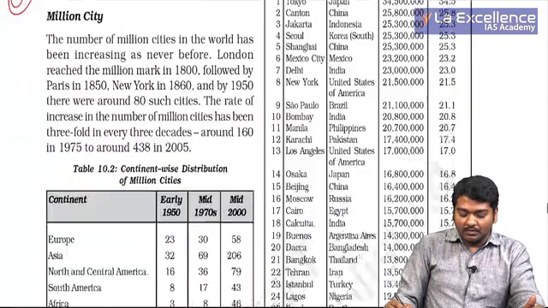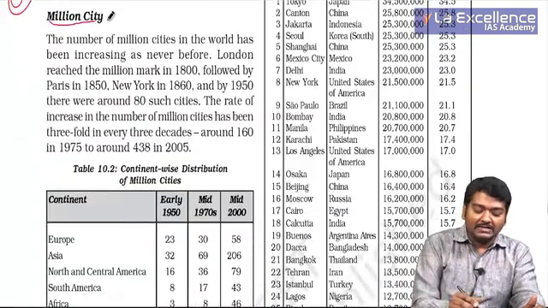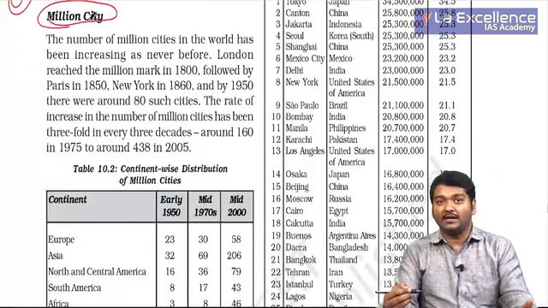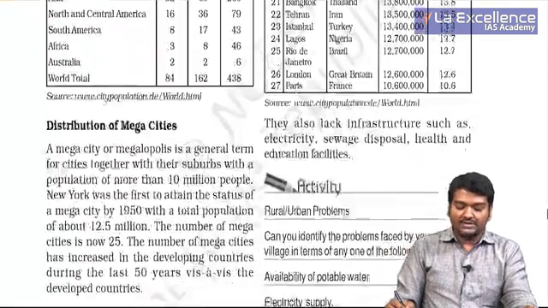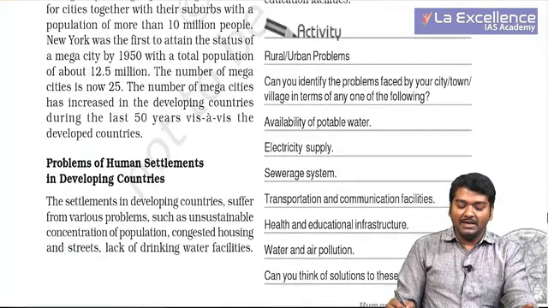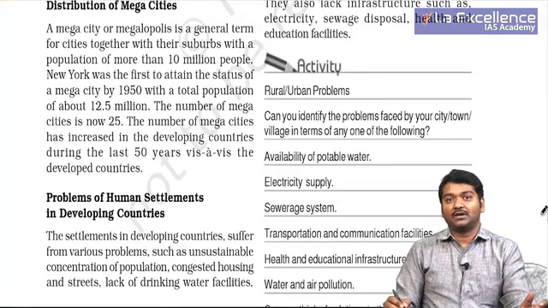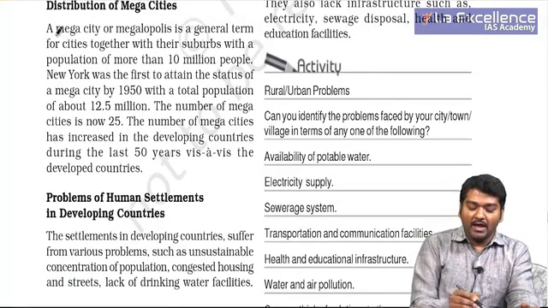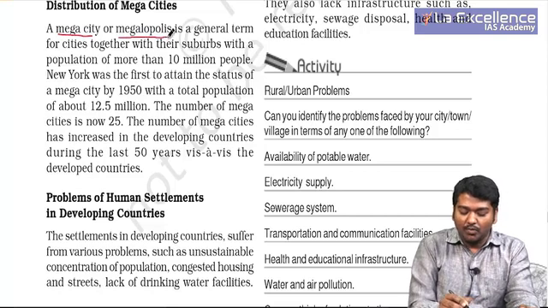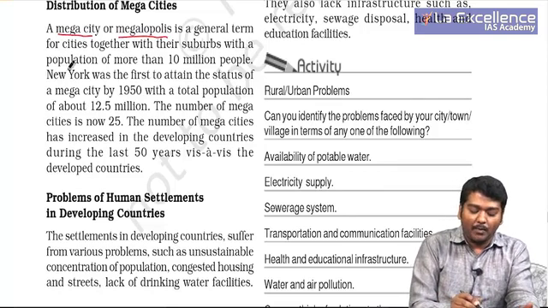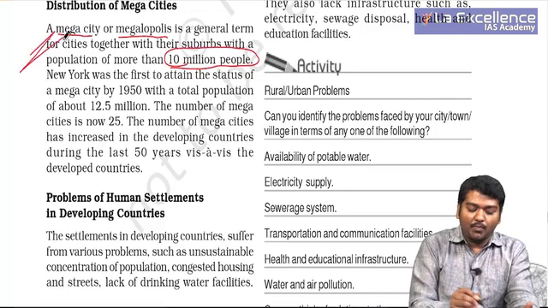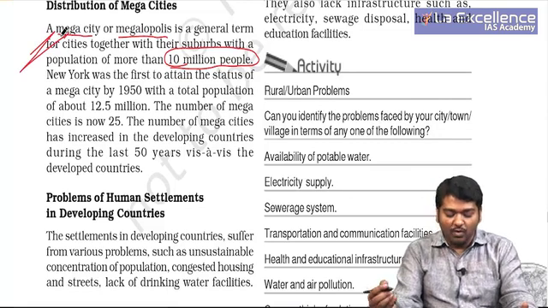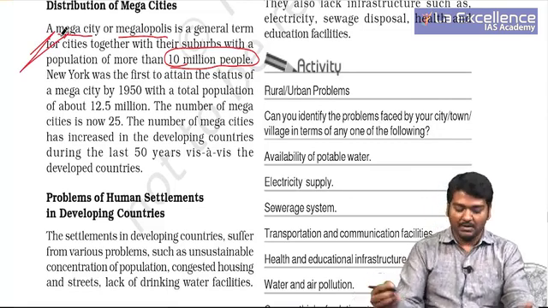And then what is important for you is million city. If a population is more than a million, we call it a million city. India also has a significant number of million cities in the world, right. It is very, very important. A mega city or megalopolis is a general term for cities together with their suburbs with a population of more than 10 million people. Megalopolis or mega cities means more than 10 million people.